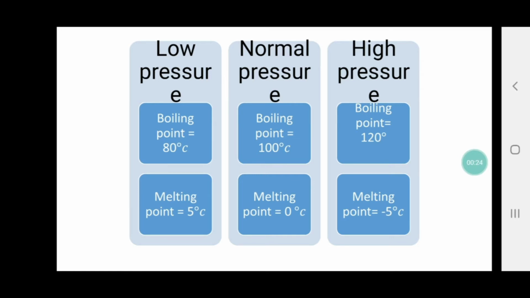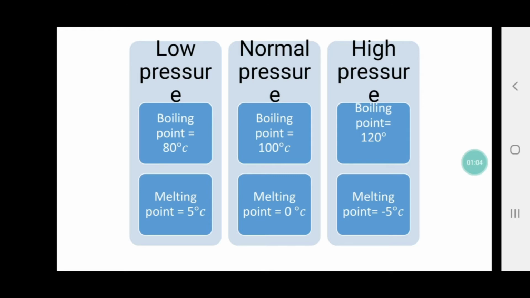We will see with the same example over here. Now, if I subtract -5 from 120, it will be 120 minus of -5, so it is equal to 120 plus 5, that is equal to 125 degrees Celsius. At low pressure, if I find the difference, it will be 80 minus 5, so 80 minus 5 is 75 degrees Celsius. And at normal pressure, if I subtract, it will be 100 minus 0, that is equal to 100 degrees Celsius.